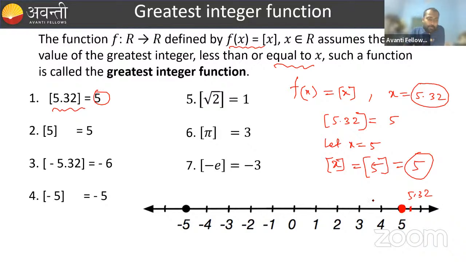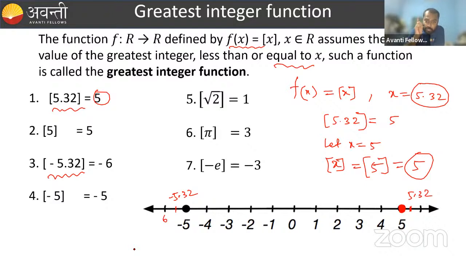If we take a negative number, suppose I'm taking here minus 5.32, and this number is minus 6. So now tell me, what is the greatest integer value of minus 5.32?